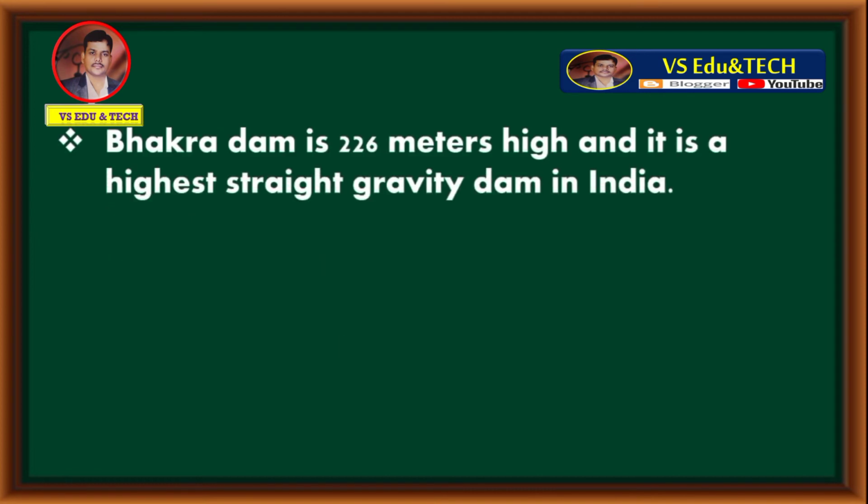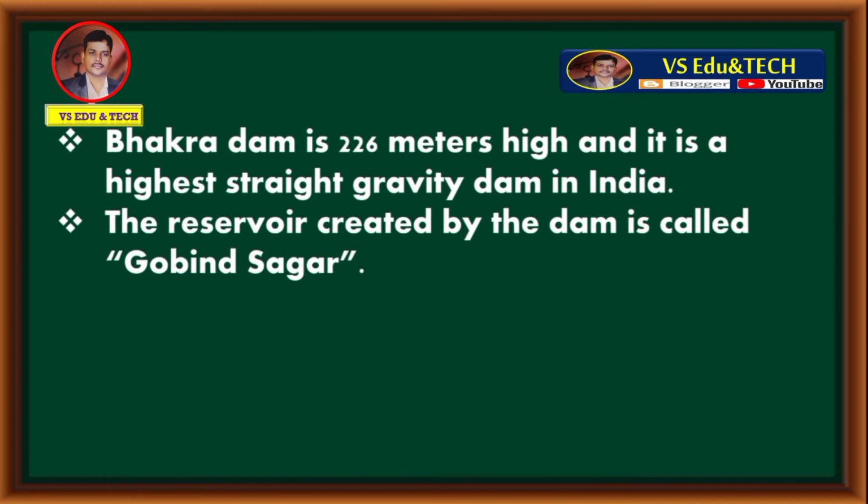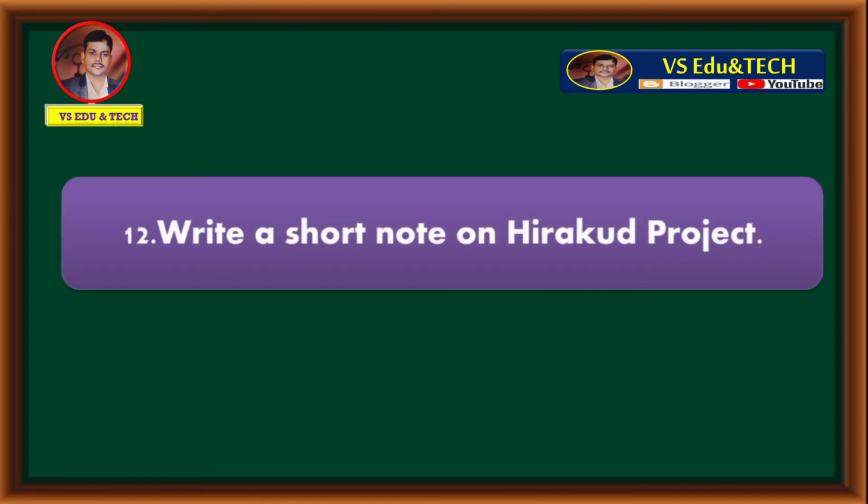Bakra Dam is 226 meters high and it is the highest straight gravity dam in India. The reservoir created by the dam is called Gobind Sagar. These are all about Bakra Nangal project. Let's move to question number 12. Write a short note on Hirakud project.